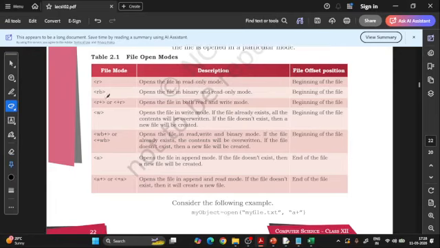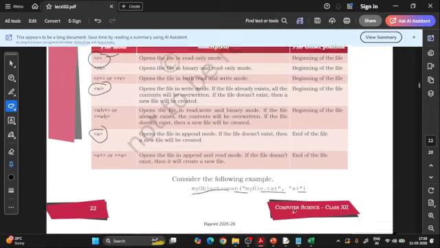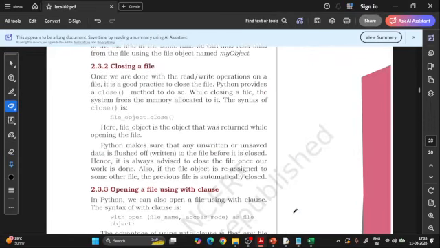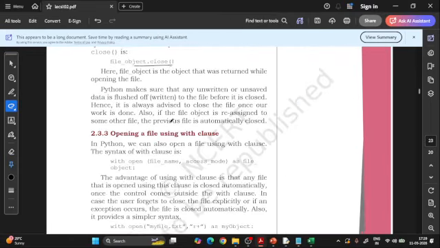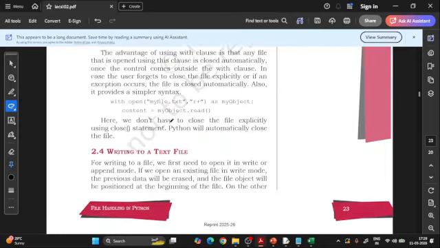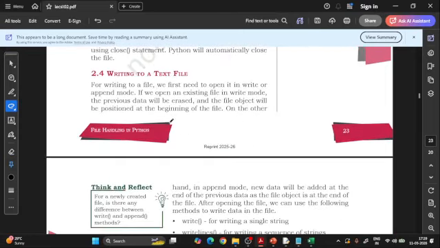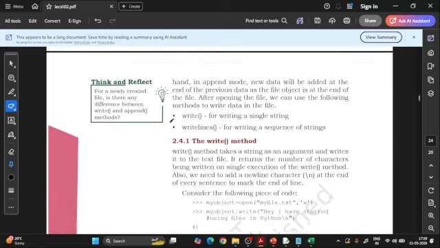These are the file modes as I was explaining to you, right? This is for read and binary file, but generally we use this w and this r. You can just remember a for append, we will see that also. So this is the file object, this is opening, this is the text file, this is a plus, which means you want to append and you want to write in it. So close. Now these are the things which are very easy for us, how to open the file, how to write. Okay, now this is writing to a text file.